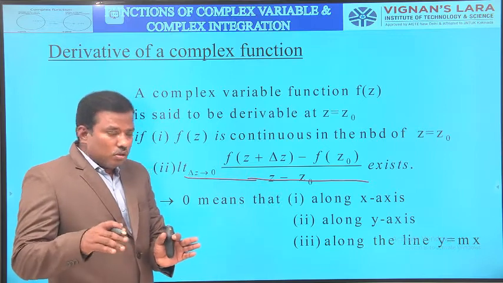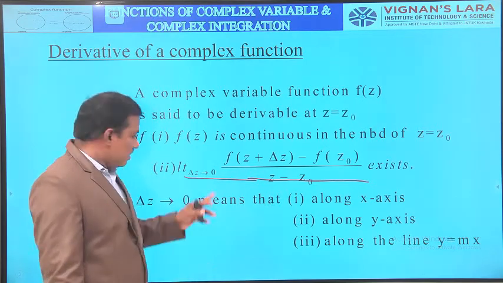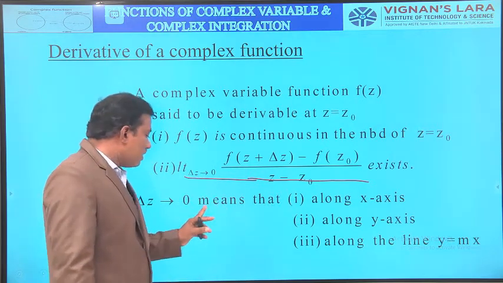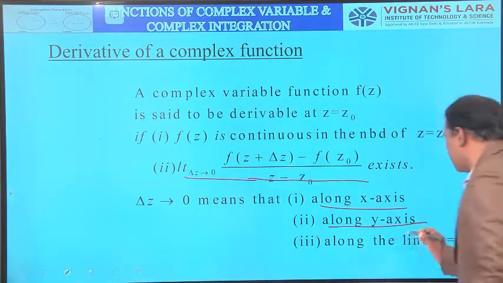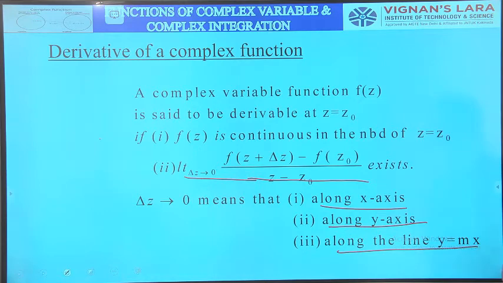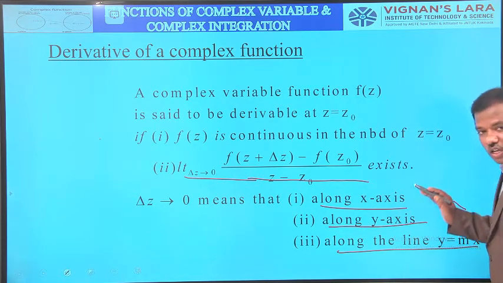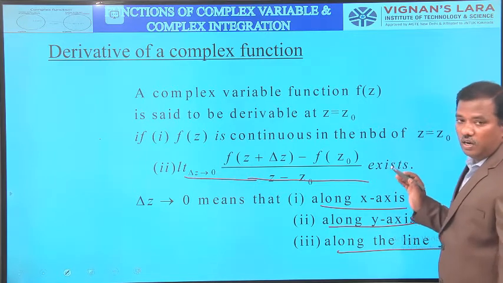So how do we apply the limit concept as delta z tends to 0? Delta z tends to 0 means along the x axis, along the y axis, along the line y is equal to mx. In all the directions, the limit value exists and the limit is unique, then this function is said to be derivable.